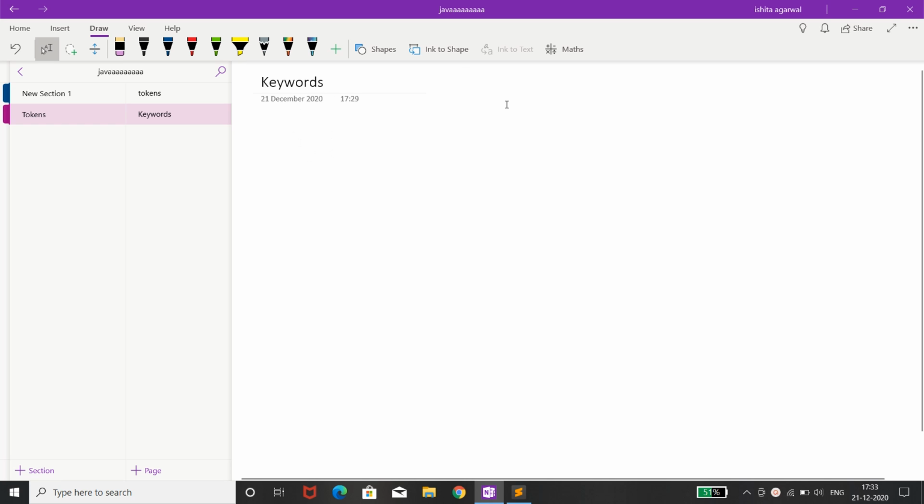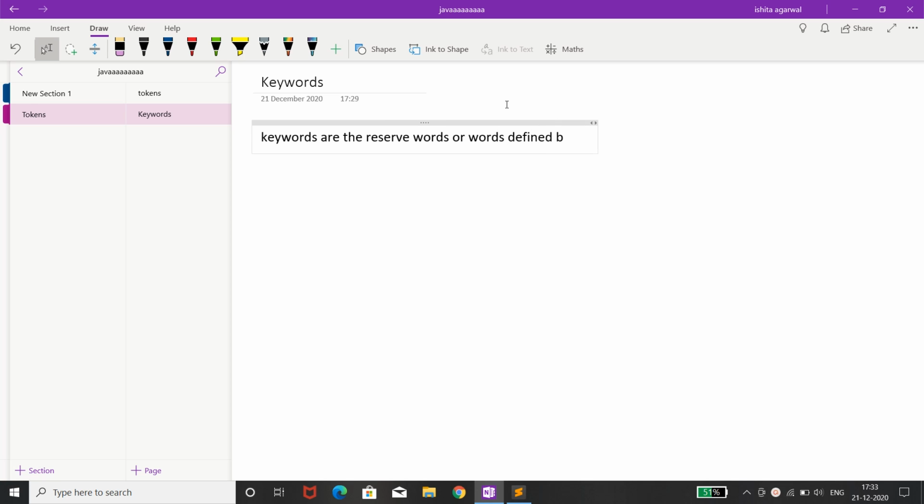I'll write down the points in bullets so that it would be easier to remember. Keywords are the reserved words, or we can say words defined by the language. Next key point is that all the keywords are in lowercase.